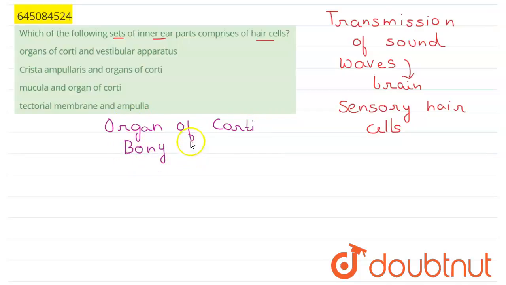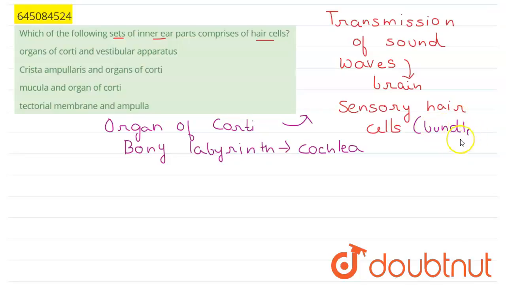The inner ear has a bony labyrinth which is known as the cochlea, and inside this cochlea is the organ of Corti, which possesses numerous sensory hair cells in the form of bundles. These bundles of hair cells transmit the sound waves.